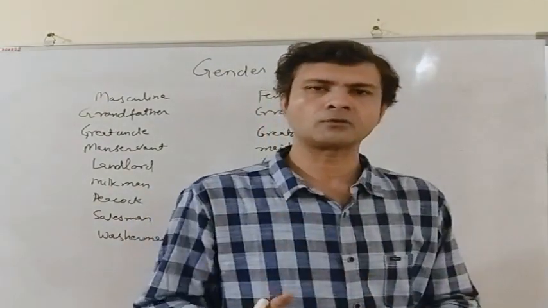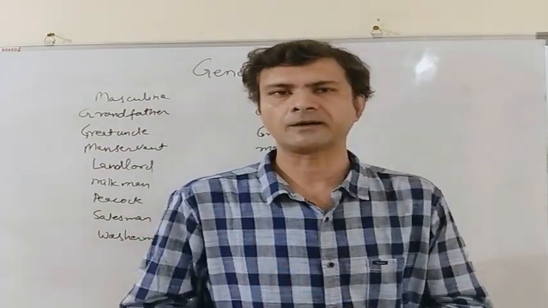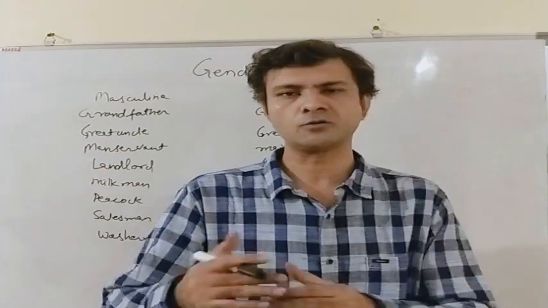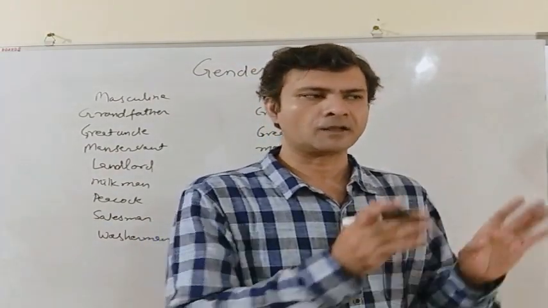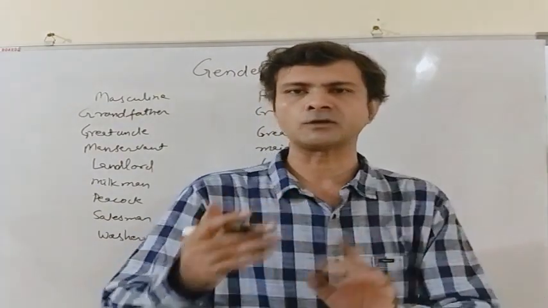We have learnt all about the genders. We now know what is masculine gender, what is feminine gender, what is a common gender and what is neuter gender. We know that the masculine, the feminine and the common gender represent living things, while the neuter gender represents non-living things.